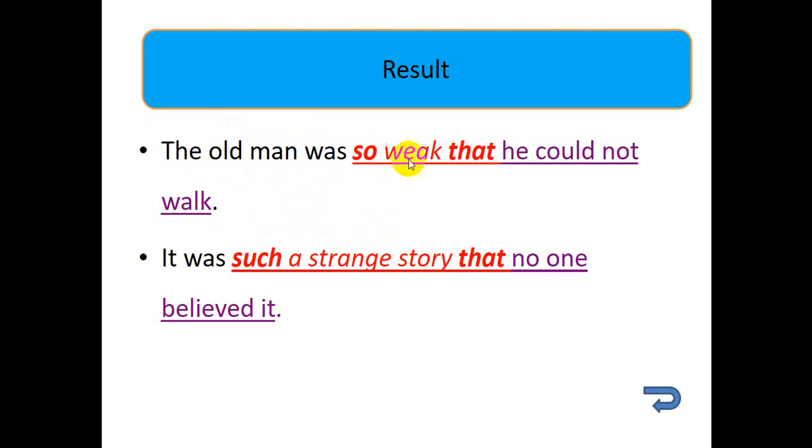The old man was so weak that he could not walk. So weak that he could not walk, this is the adverb clause. So weak that, so adjective that. So this is the result of being old. The man is old so that he could not walk.